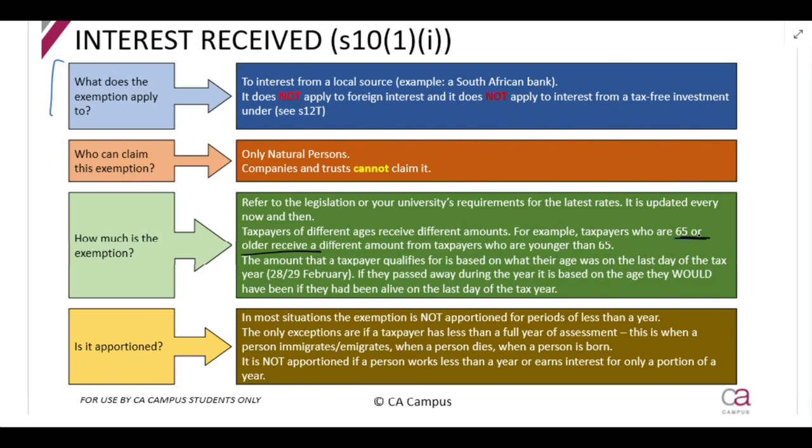One comment I would like to make is when they do split between ages, like they quite often do. So for example, taxpayers who are younger than 65 and taxpayers who are 65 or older. You might ask, what happens if a person is 64 years old, and they would turn 65 that year.